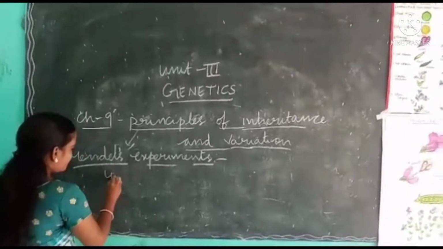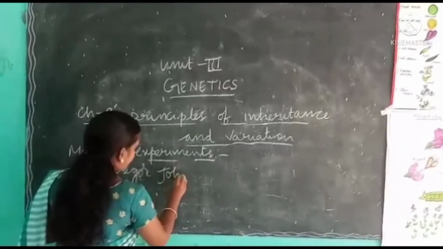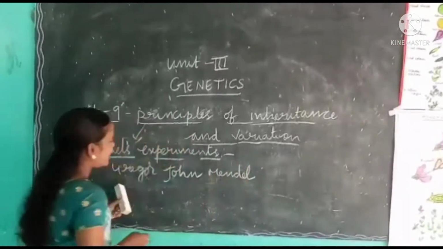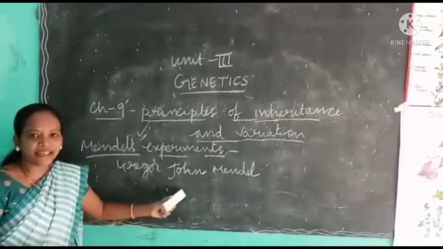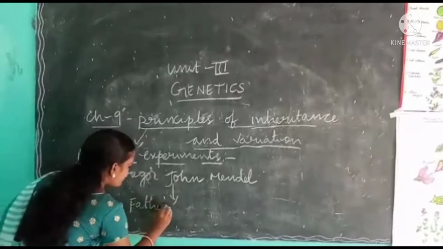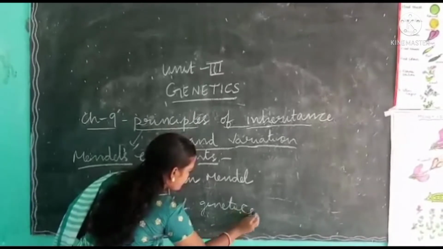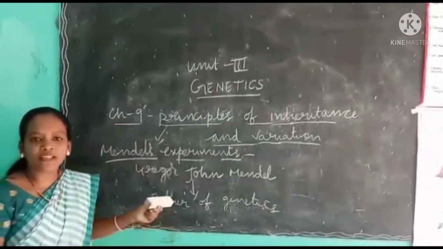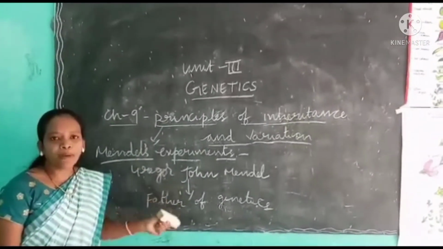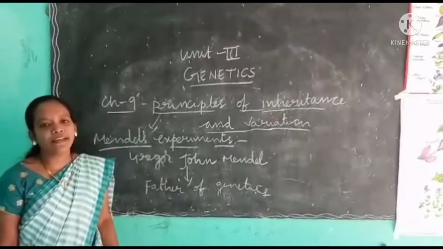Gregor John Mendel, an Austrian scientist, was also called the father of genetics. He conducted a lot of experiments on pea plants. Observations made on pea plants growing in his garden became the foundation of modern genetics and the study of inheritance.